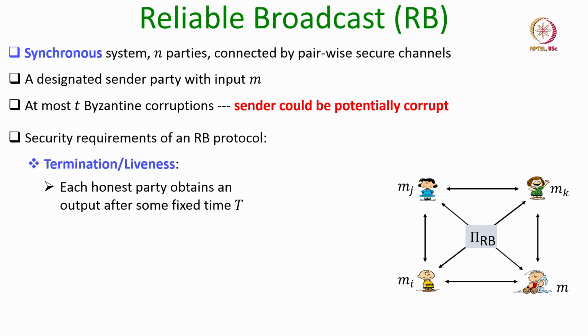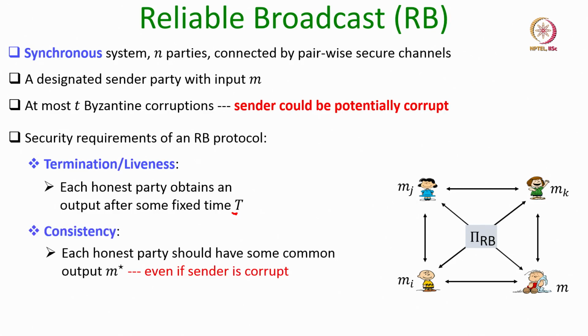So, the security requirements of any reliable broadcast protocol are the following. We need the termination or the liveness guarantee, which demands that every honest party should obtain an output after some fixed time, say T, which will be determined by the protocol. That means, it never happens that the parties keep on running the protocol forever.